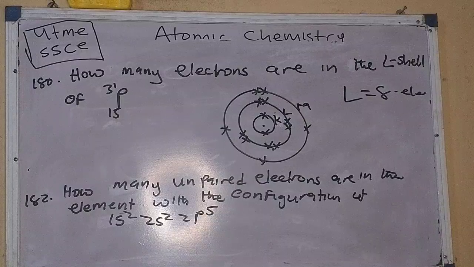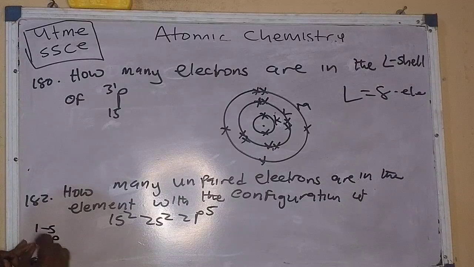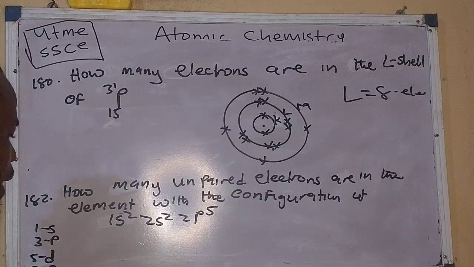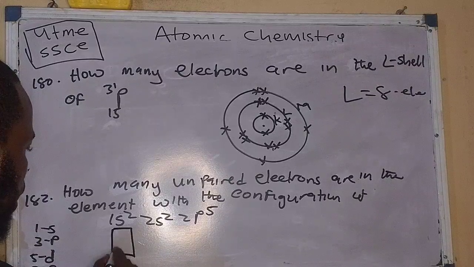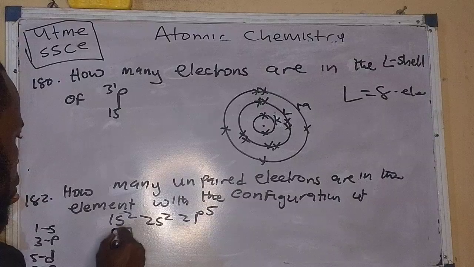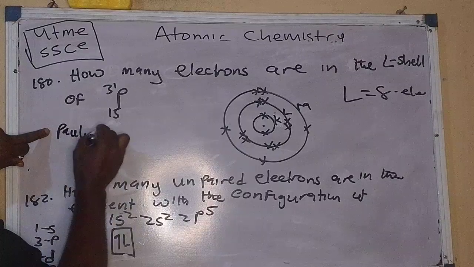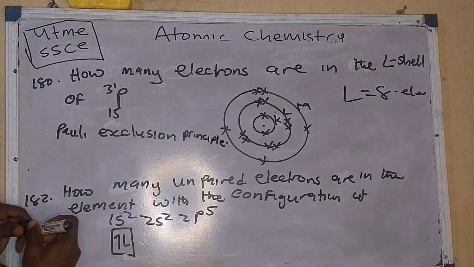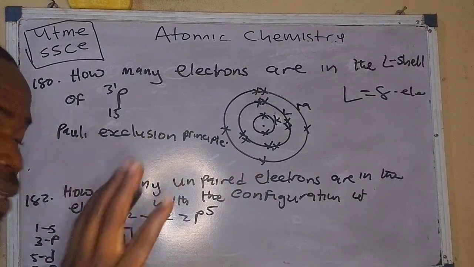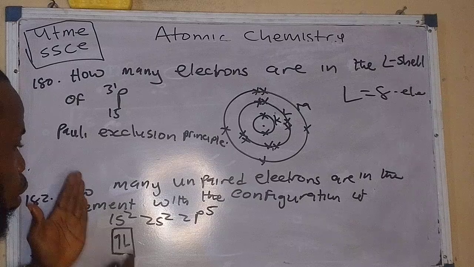Now let's look at this other one. This other one is quite dicey, but it's still simple. But remember the rule that we said just now, that S has 1 orbital, P has 3 orbitals, D has 5 orbitals, F has 7 orbitals. That if I want to do the configuration here, remember that S has 1 orbital. Now look at the orbital block configuration. This is 2 electrons. The electrons should be arranged in opposite direction. Now this rule is what is called the Pauli exclusion principle. Now this Pauli exclusion principle, what does it state? It said if I want to arrange electrons in an orbital, in the layman's way, the electrons should be arranged in opposite directions or spins.